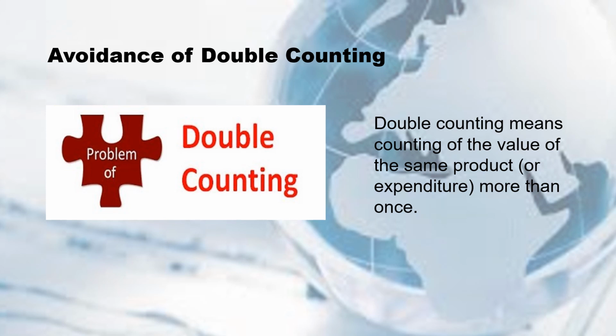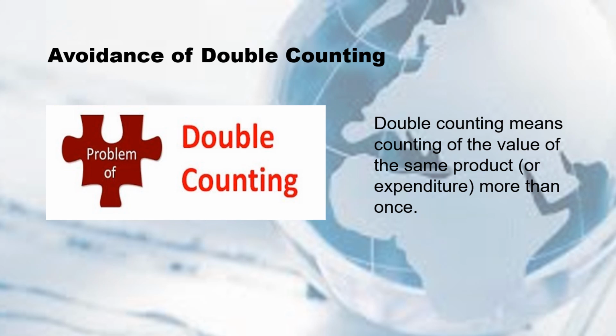And next, we have the concept of double counting. When we say double counting, it means counting the value of the same product more than once. So ito yung sinasabi ko sa inyo before on our previous video, that GDP somehow has gaps as a measurement.